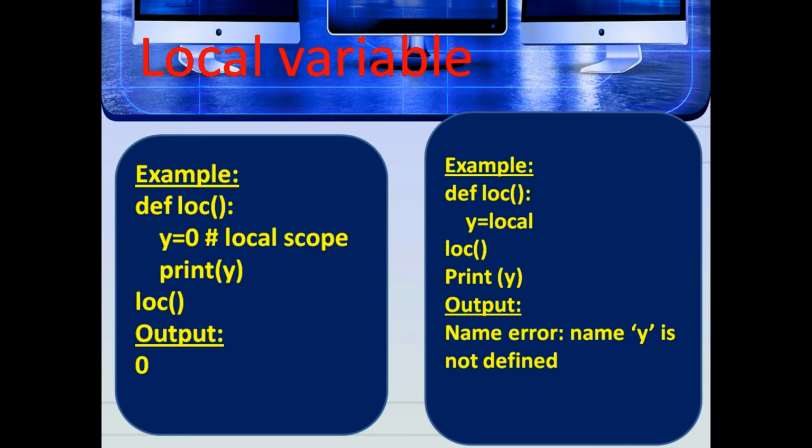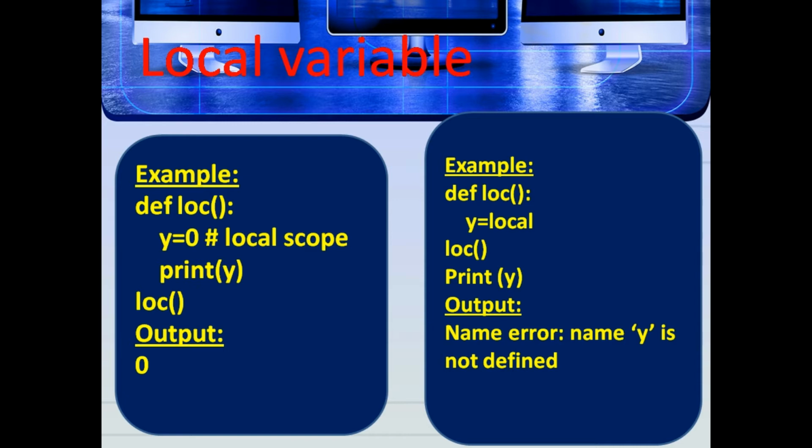Example for creating a local variable: def loc, y equal to 0. Inside a function we define the variable, so that is a local scope. Print of y, then loc, that is, the function will be called. The output is 0. Here y is assigned 0, so print of y gives 0.